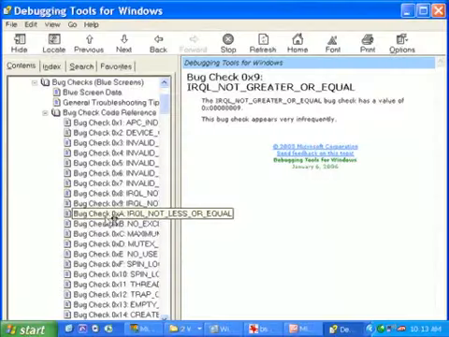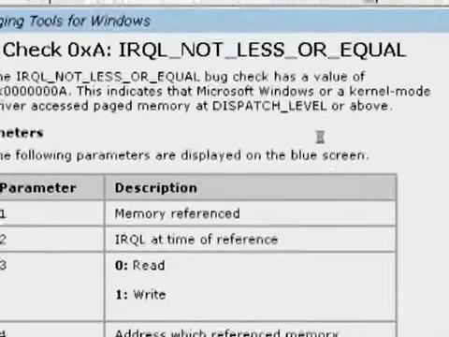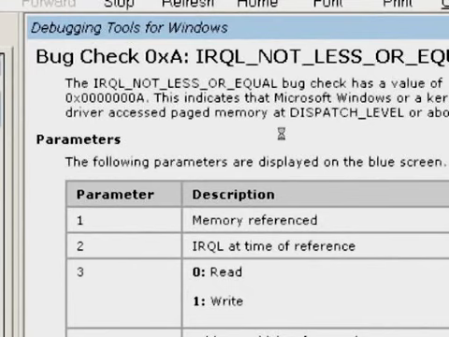Yeah, that's a good addition they made there. Actually, I'm not being fair. For the real common stop codes, like IRQL not less or equal, there is a good deal of helpful information, including a description of the parameters. As we'll see, though, the process of analysis makes this information readily available to you. So I rarely have to turn to the debugging tools help file to find out this information.